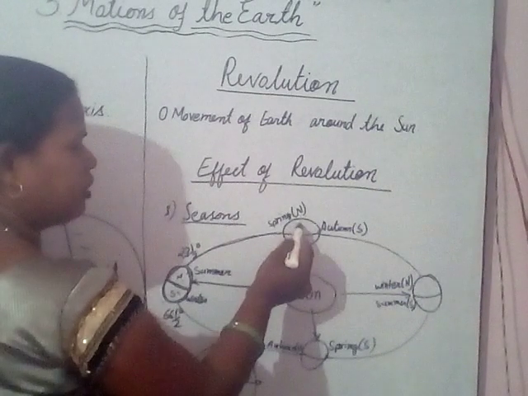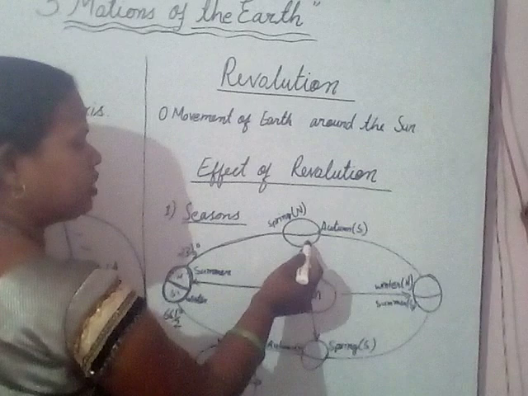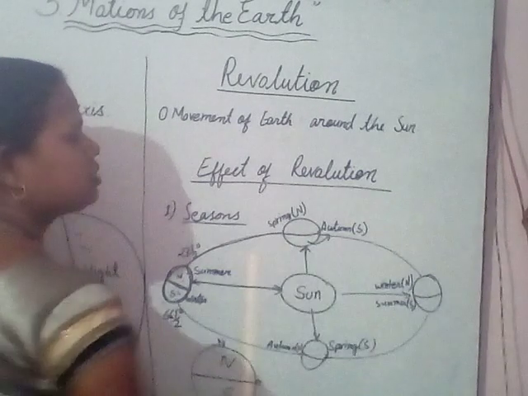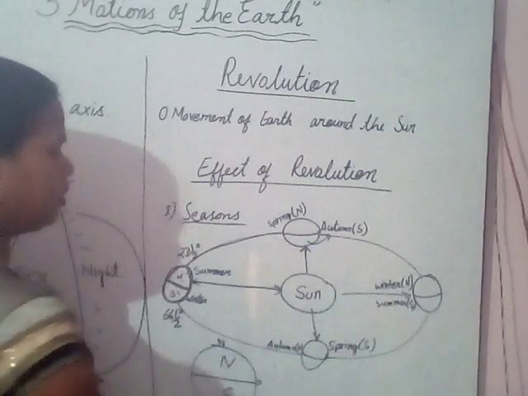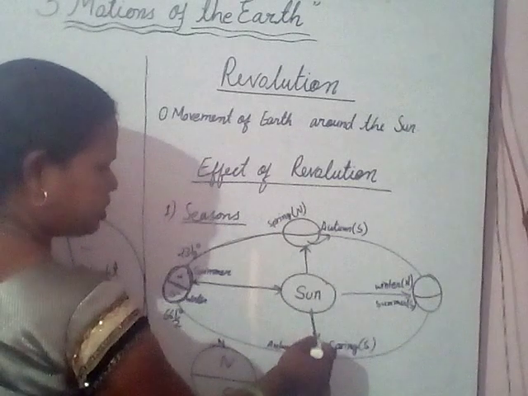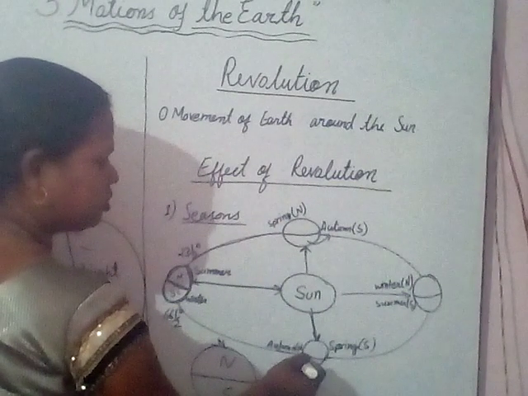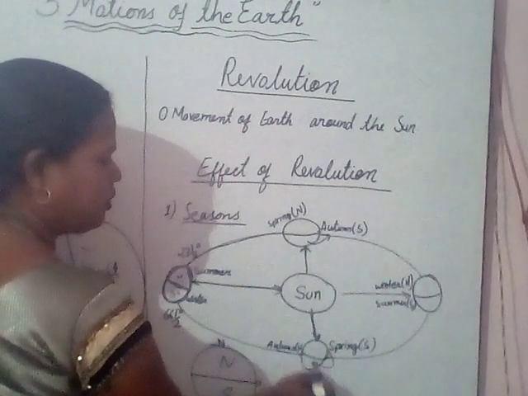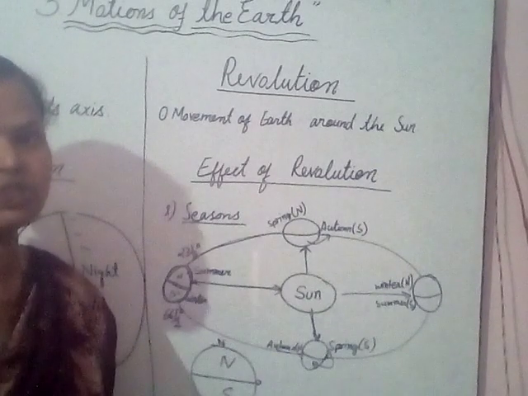If it is spring in the north, then at the same time there will be autumn in the south. In the same way, if it is autumn in the North Hemisphere, at the same time there will be spring in the South Hemisphere.